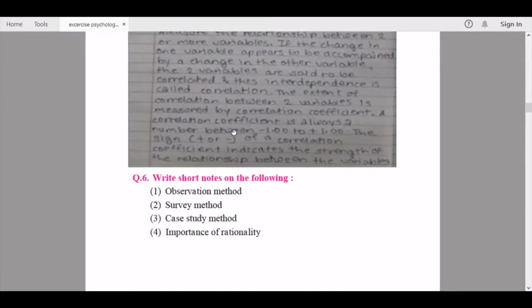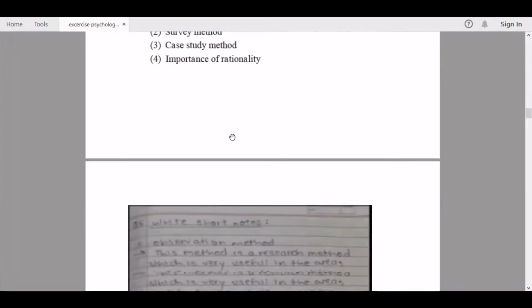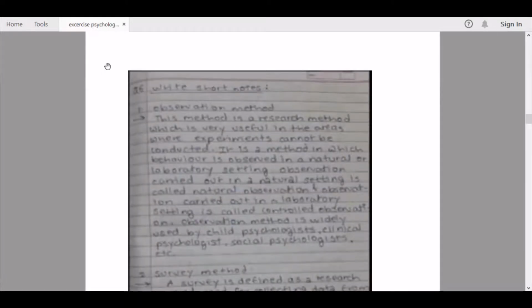Question number 6. Write short notes on the following. The first one being observation method. Here we continue to the answer. This method is a research method which is very useful in the areas where experiments cannot be conducted. It is a method in which behavior is observed in a natural or laboratory setting.